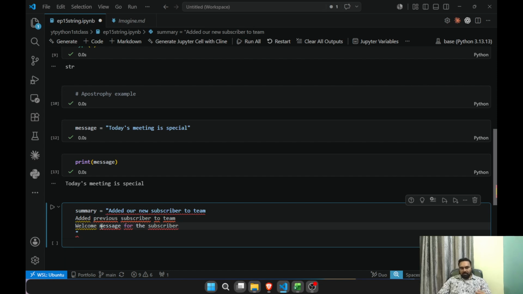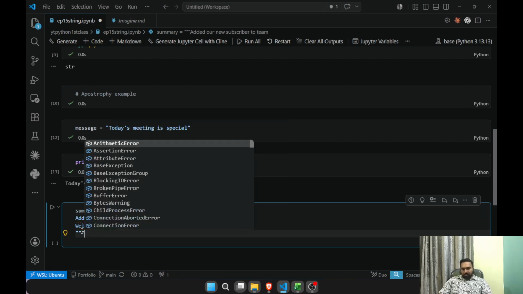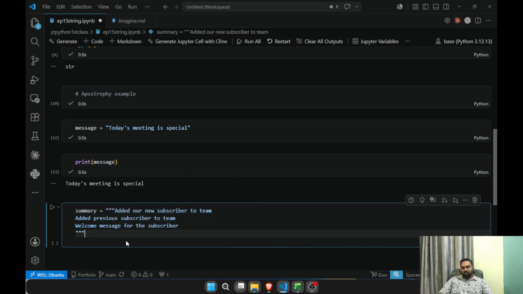Notice here, we have enclosed all our sentences in double quotes, but we are still getting an error. In this case, if you want to insert more than one line, you have to enclose it in triple quotes, not single quotes. So I will use triple quotes, and at the end also enclose it in triple quotes. Now it will be considered a string.